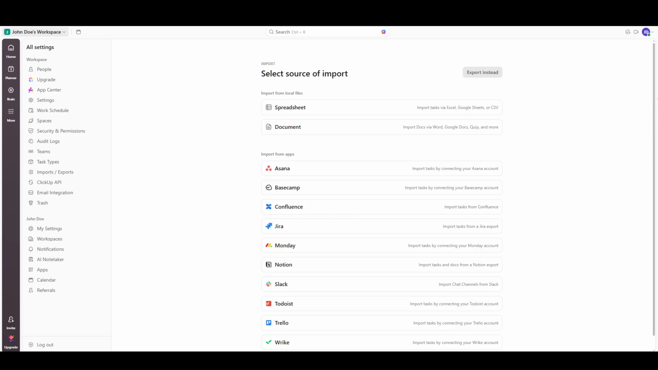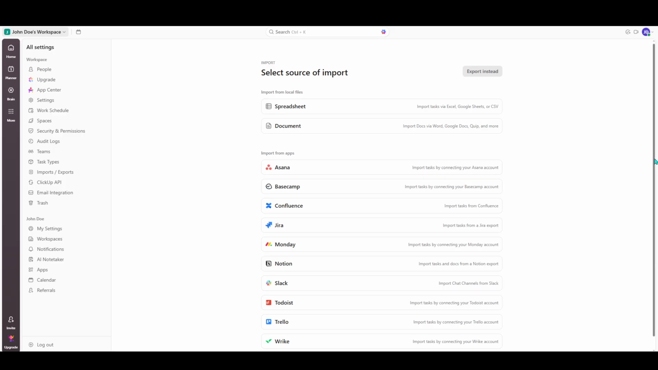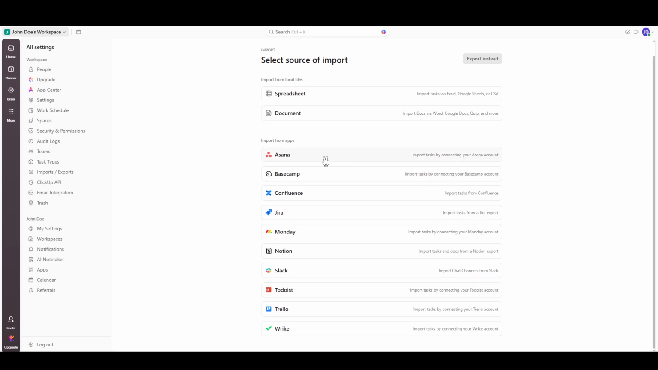Alternatively, if you're transitioning from another application, ClickUp simplifies this process as well. You'll see a list of various applications from which you can import data directly. This is particularly useful if you're shifting from another project management tool and want to keep all your progress intact. Just select your application from the list, follow the instructions, and watch as the data moves into ClickUp, ready to be organized exactly as you need it.